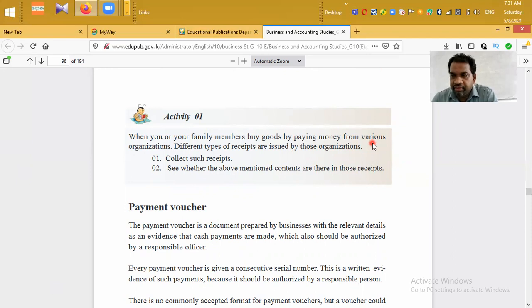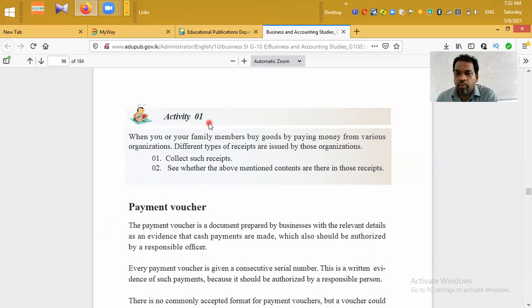Then the business accepts money and issues a receipt to the student. Sometimes even in a government school, when they accept facility fees and other charges, they issue a document to prove the transaction.